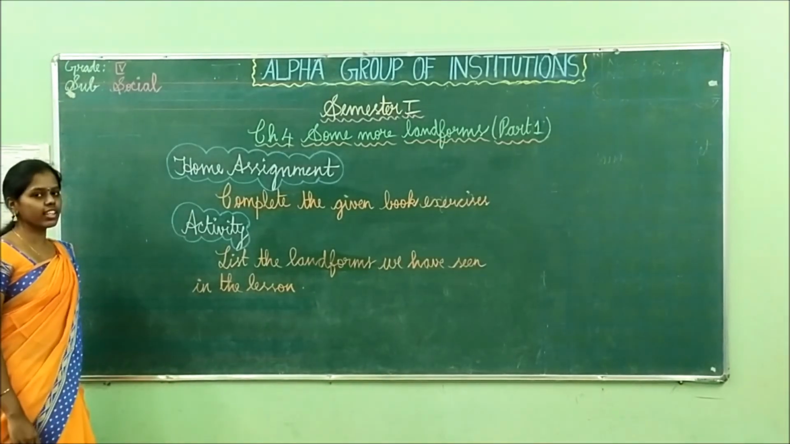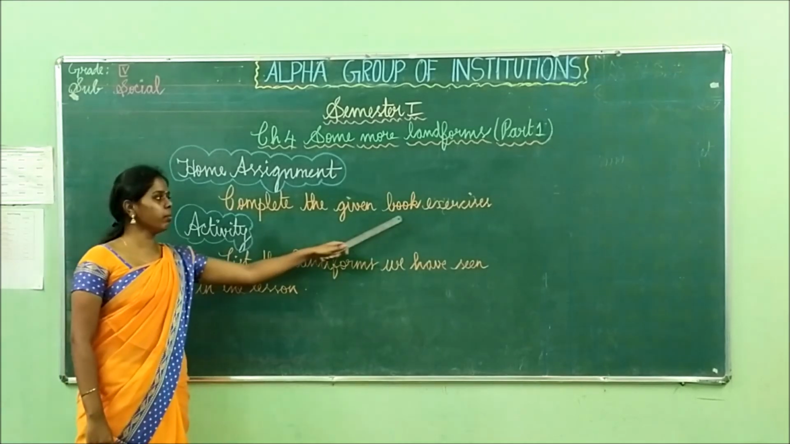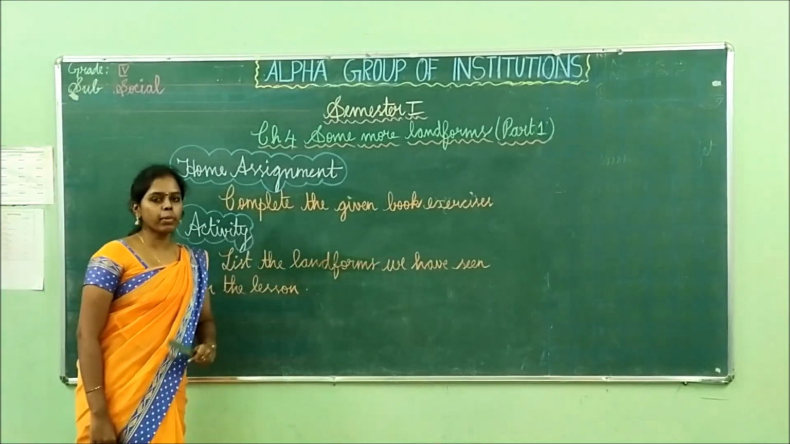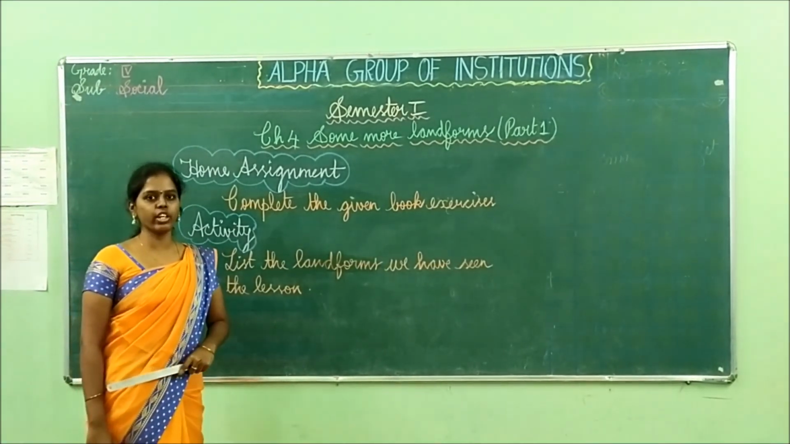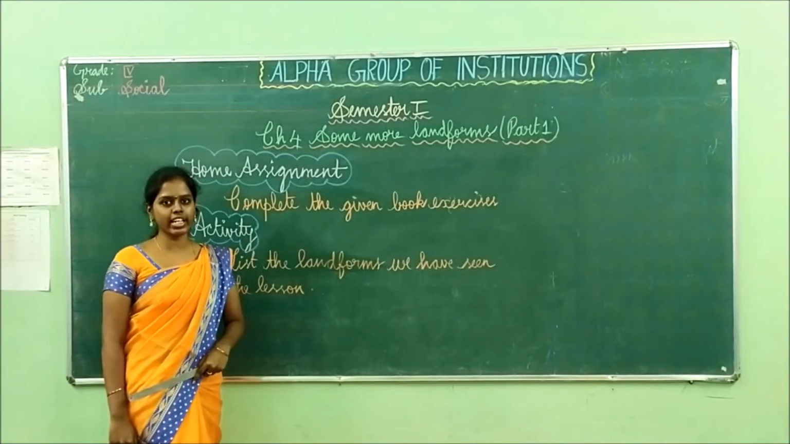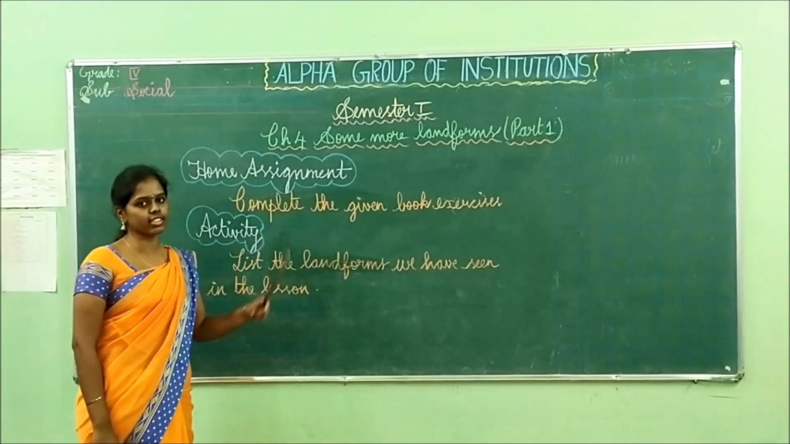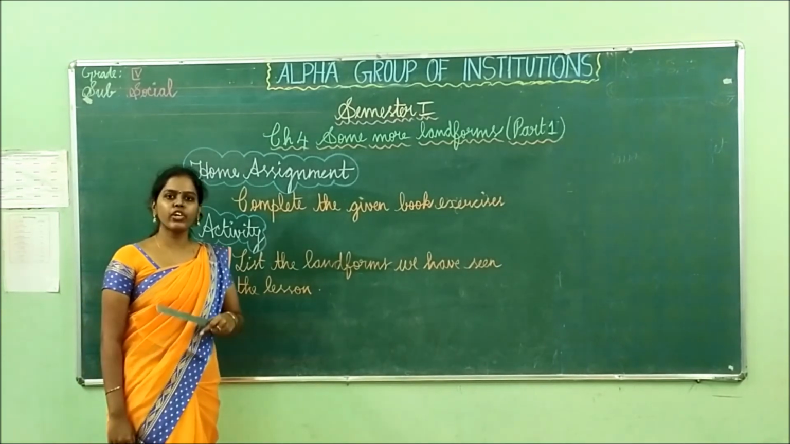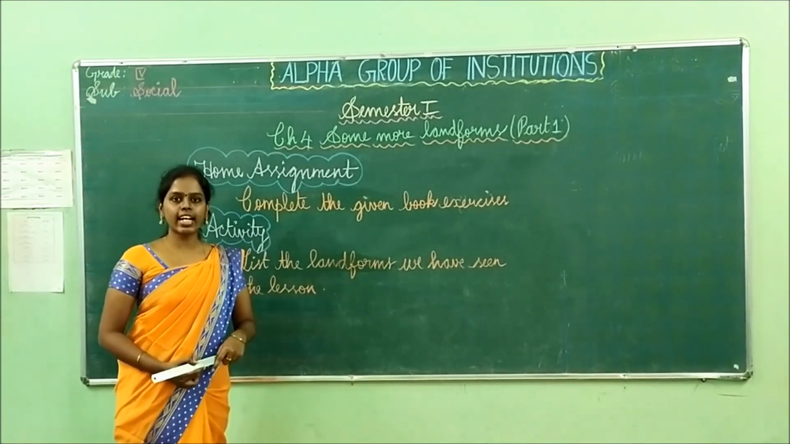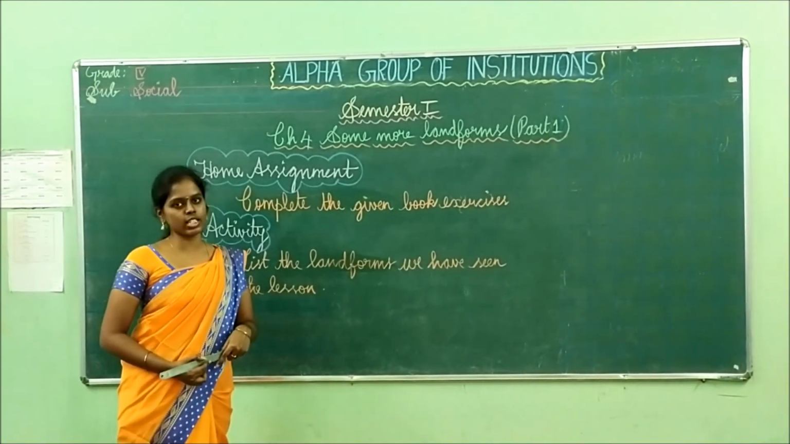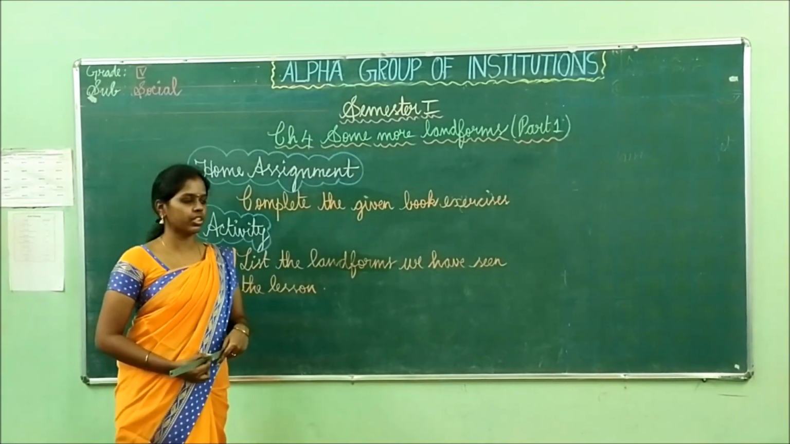Your home assignment is to complete the given book exercises. You will be getting a PDF with this video. You have to refer to that PDF and complete all the book exercises in your book. If you do not have your book, you can write all the book exercises in your classroom note itself or in any other note. Okay?